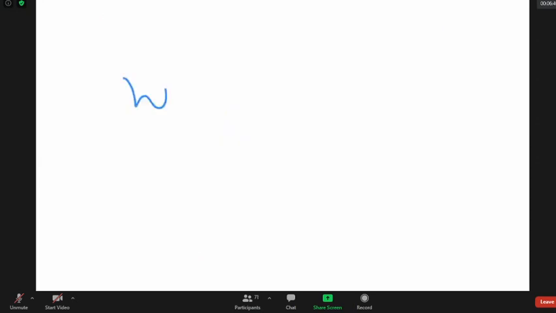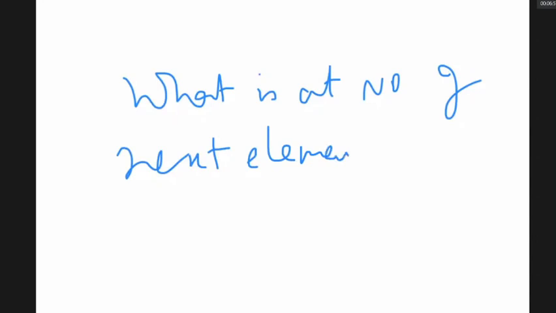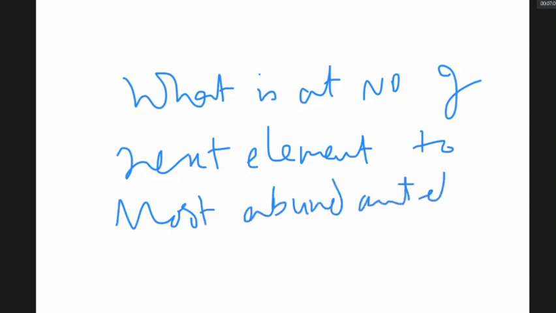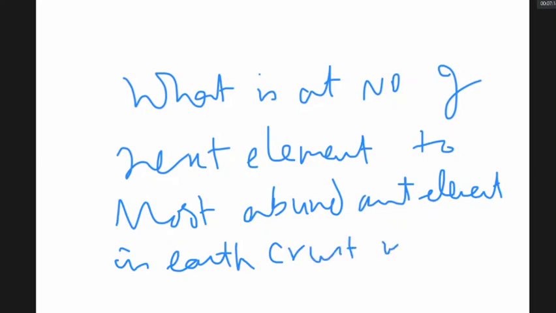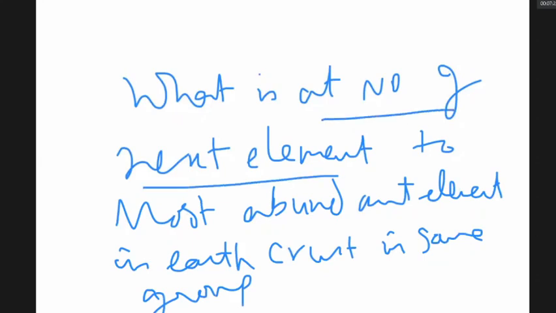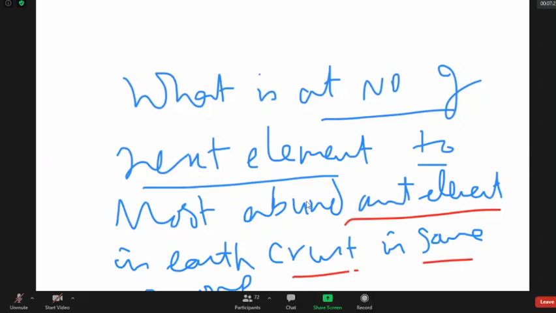Now, what is atomic number of next element to most abundant element in earth crust in same group? What is the atomic number of next element to the most abundant element in earth crust in same group? That's the question.